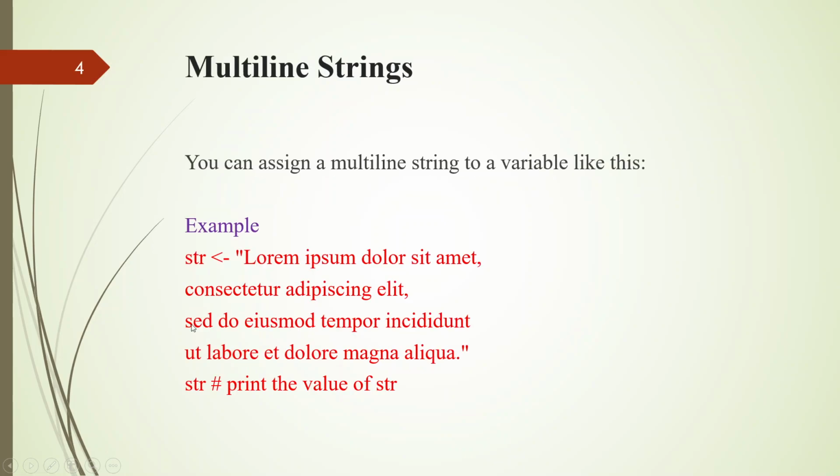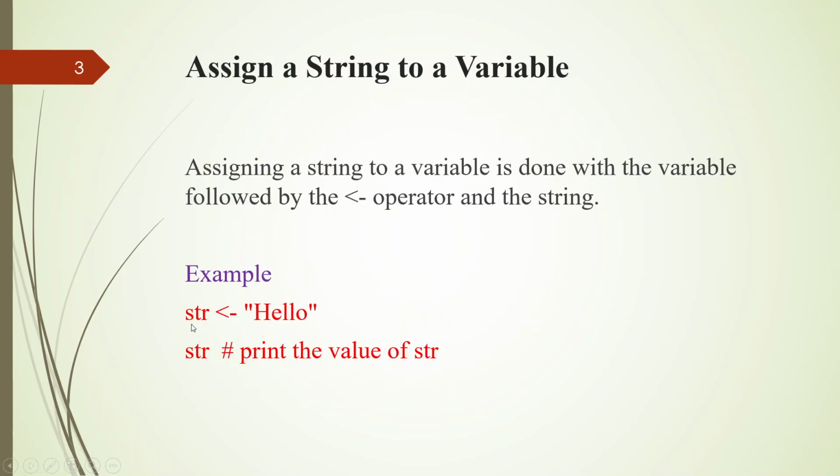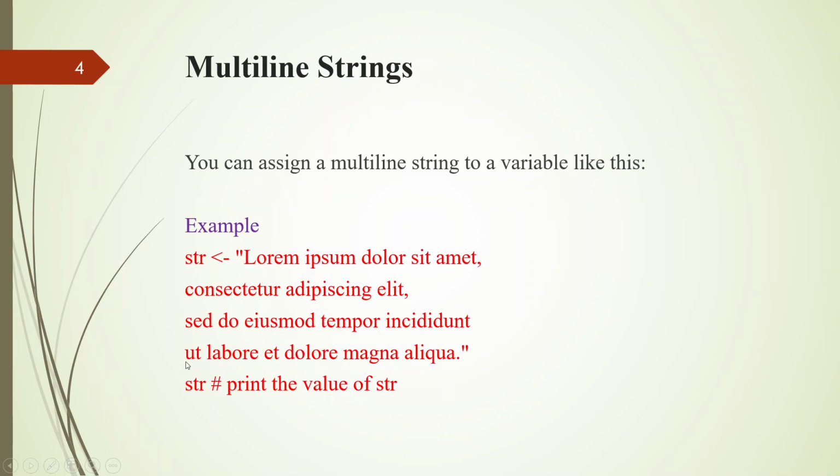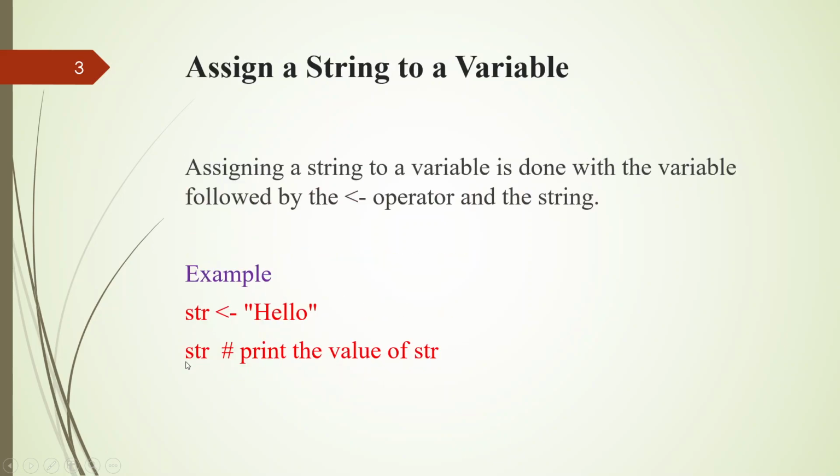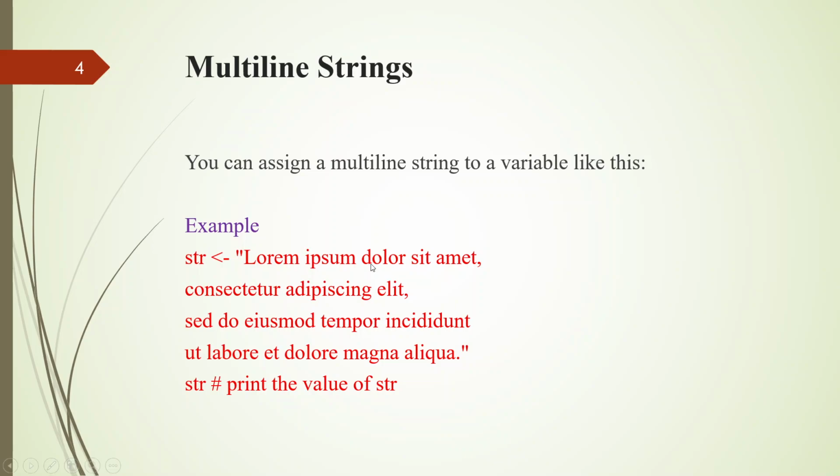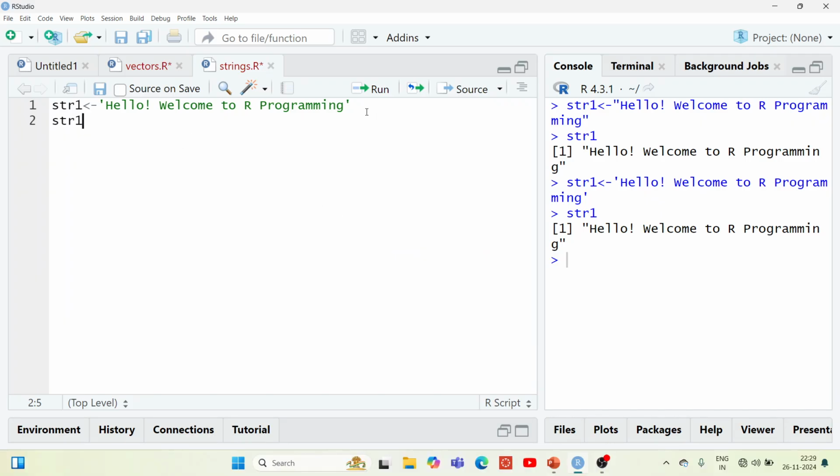And this statement is used to execute it, so it is going to give the output. We can also assign multiple lines of strings to a variable. Let me show you one example. Hello, I am giving in the first line, enclosing with double quotes.